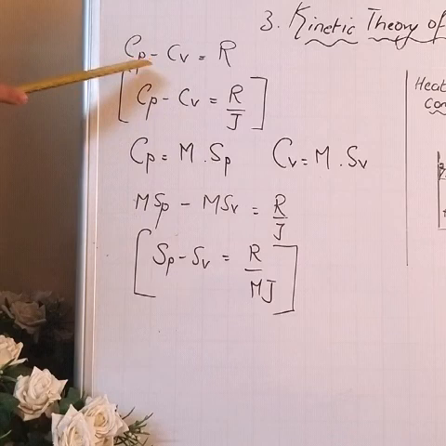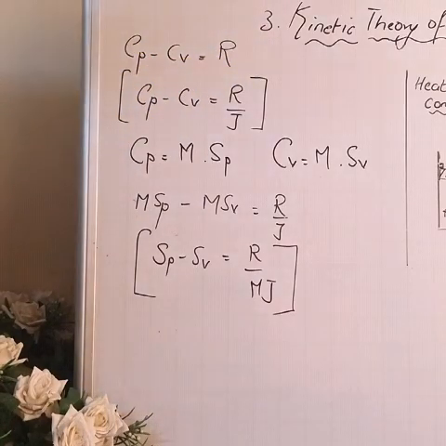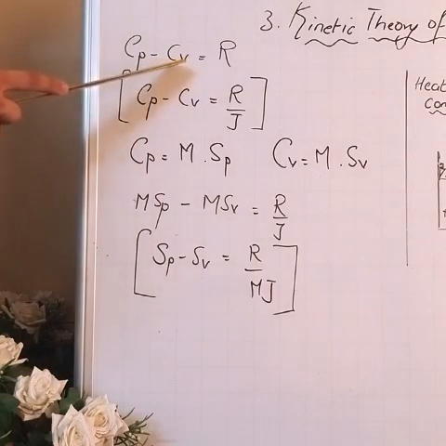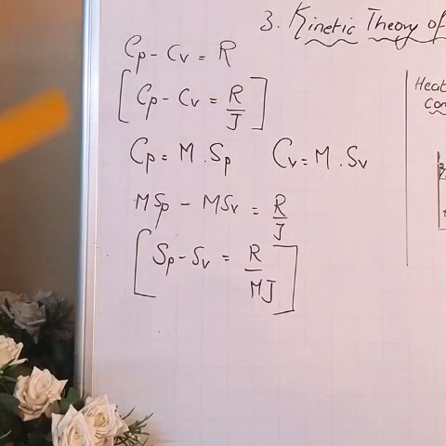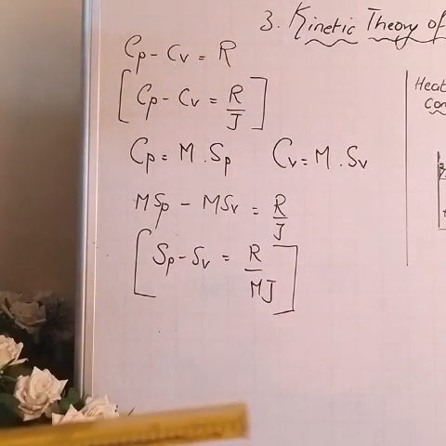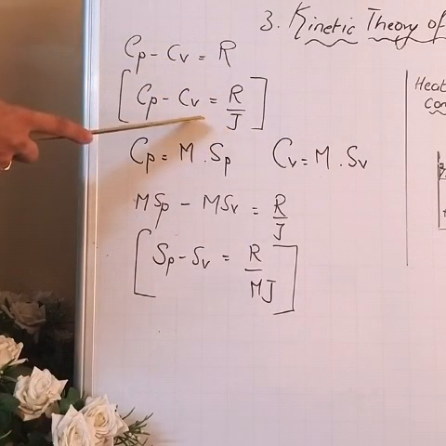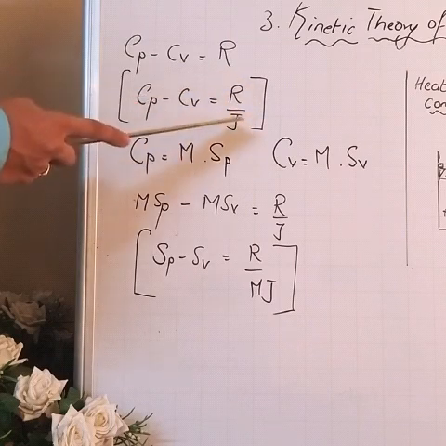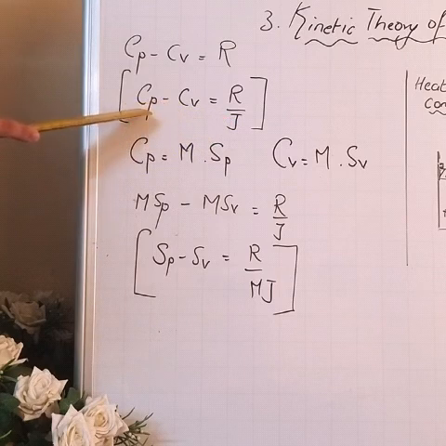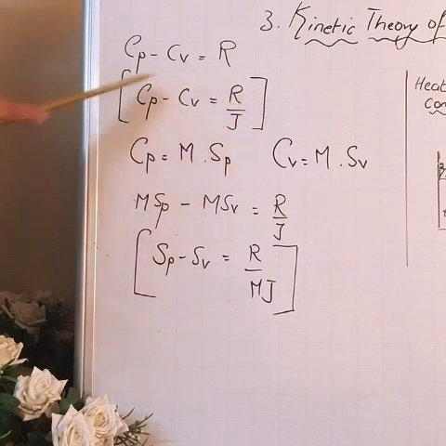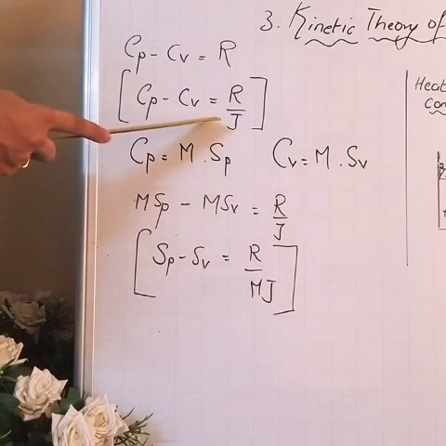It gives the relation between molar specific heat at constant pressure and molar specific heat at constant volume, and R stands for the universal gas constant. Here we assume that units of heat and work are the same, but in reality units of work are joule and units of heat are calories. So to convert this into units of heat, we have to divide R by the mechanical equivalent of heat, that is J. That's why Mayer's relation becomes Cp minus Cv equal to R upon J, where all units will be in calories. All the units will be in the units of heat.